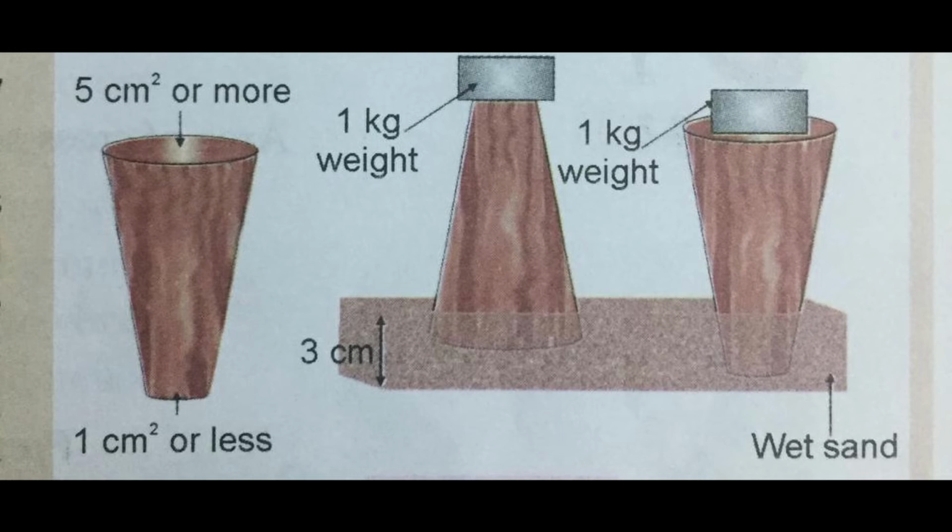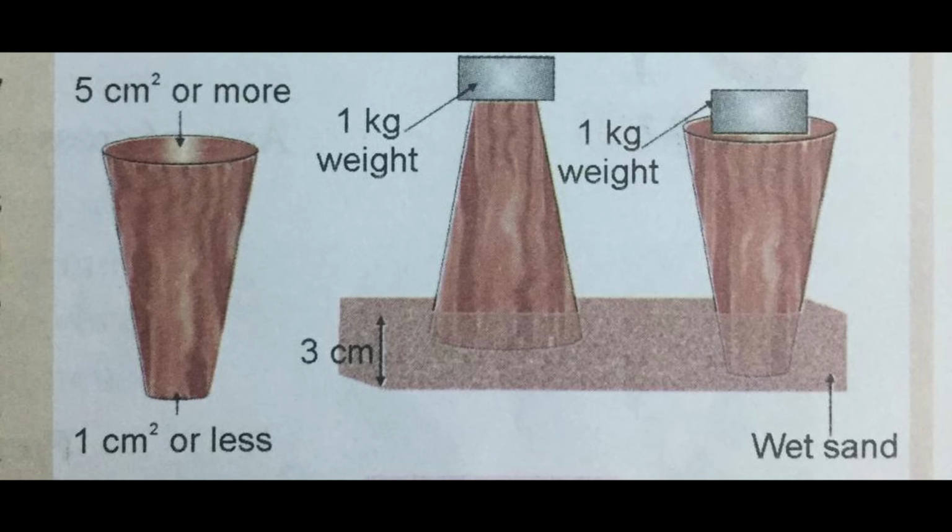Now we'll take that conical cylinder and put the broader end of the conical cylinder on the sand, and gently we'll place a 1 kilogram weight over it from the narrow end. Then you will remove the wooden cylinder and find the depression. You will measure the depression in the sand, how much depression it has made in the sand.